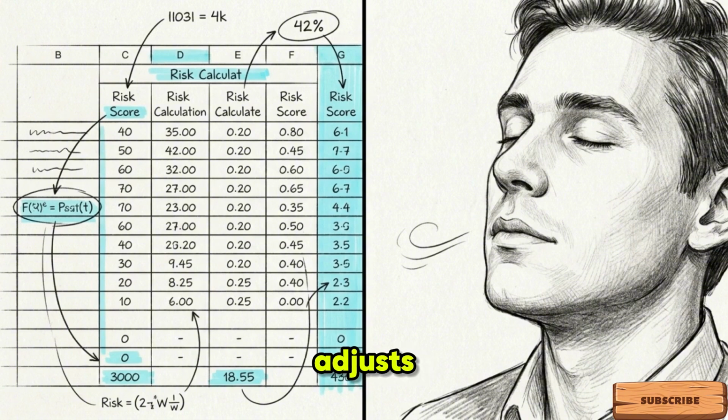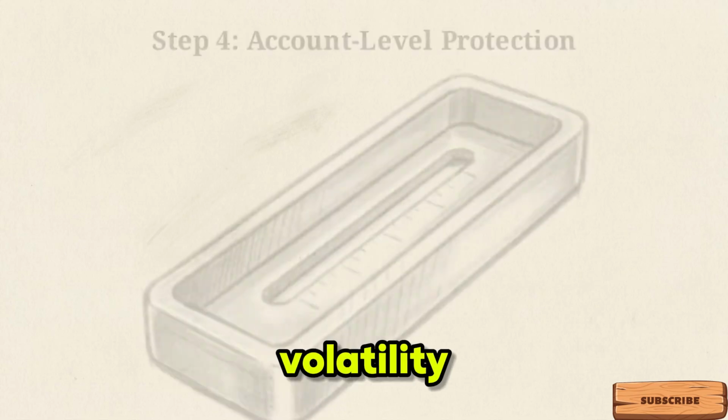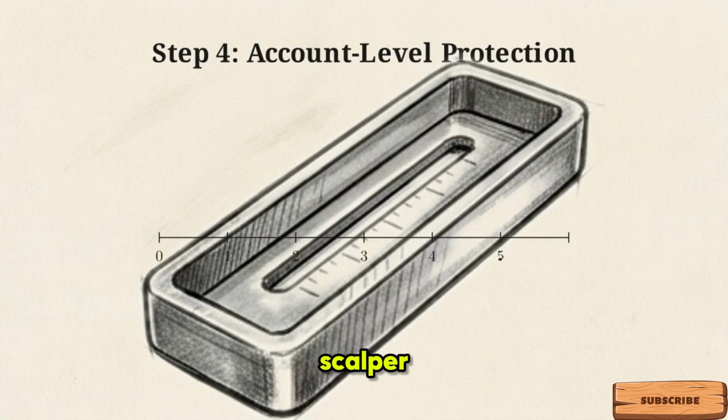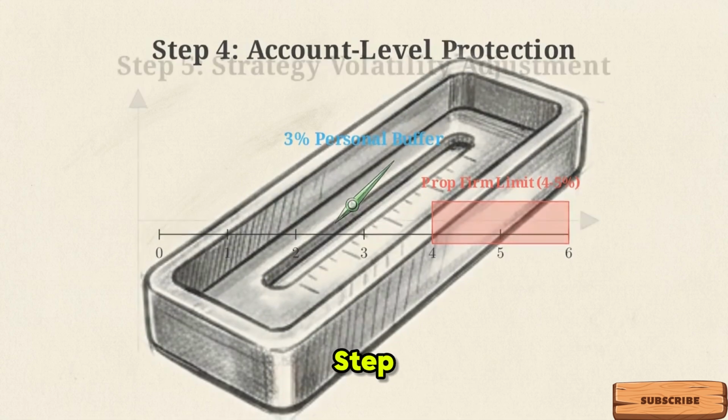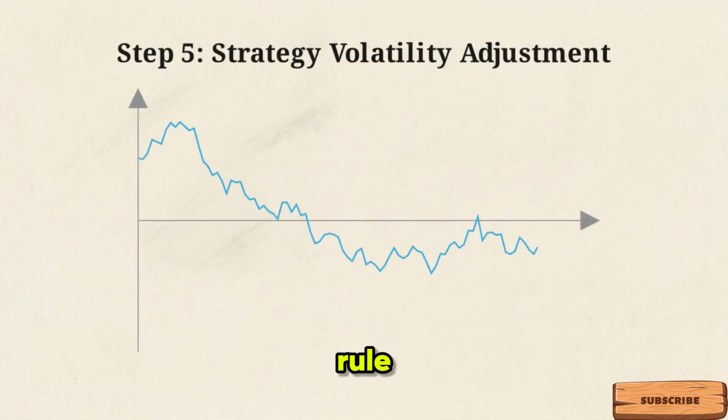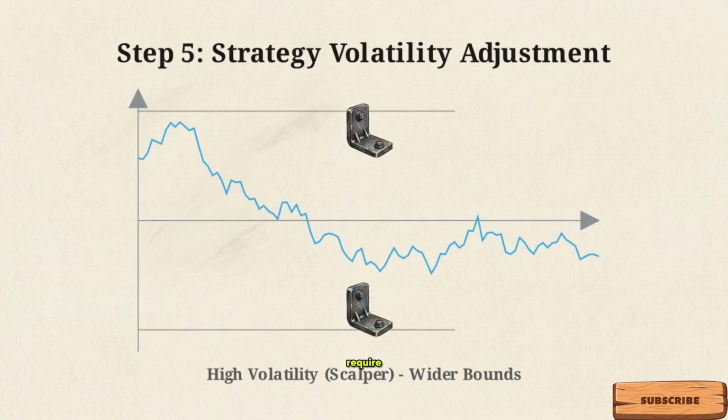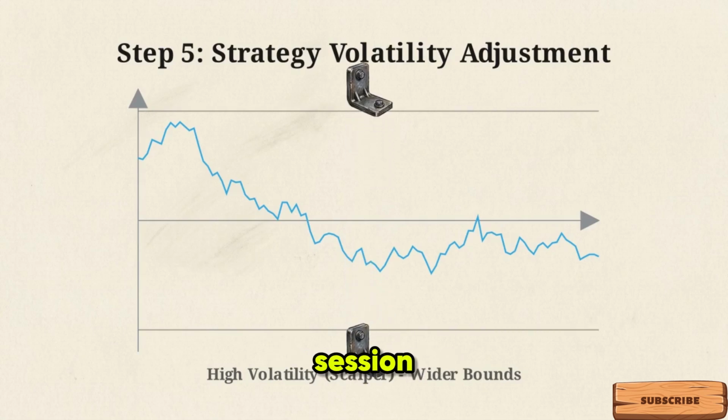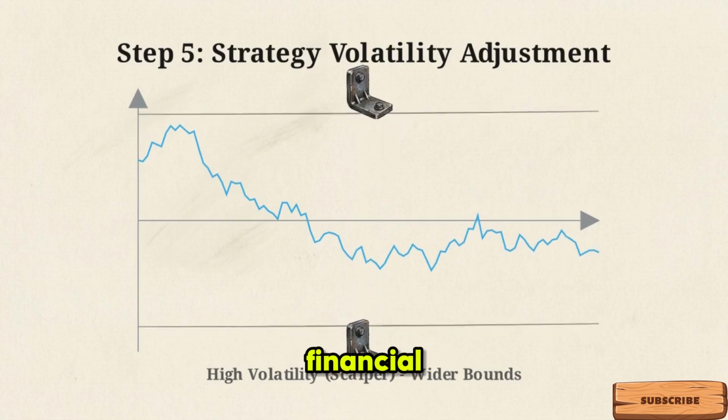Step 5 adjusts that limit based on your strategy's volatility. A high-frequency scalper might need slightly wider bounds to accommodate the sheer volume of trades, while a trader waiting for 1 or 2 high-probability setups needs tighter bounds. Finally, Step 6 is your personal stop rule. These are behavioral triggers that require an immediate halt to your session, regardless of whether you've hit your financial limit.